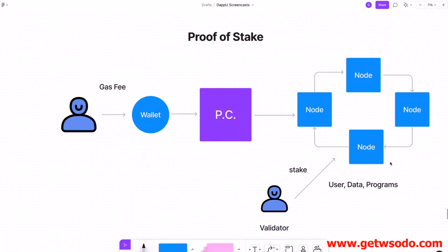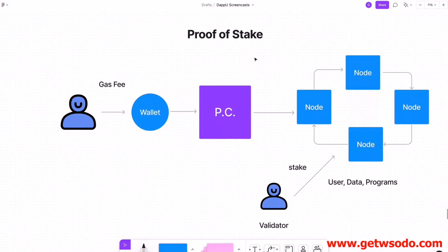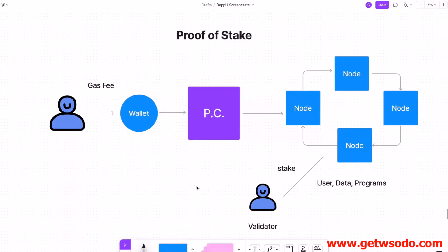Now let's look at another consensus mechanism called proof of stake. And this is a very popular one among many smart contract platforms, especially on the new and improved version of Ethereum. So let's look at how that in particular works. So again, you have a user who's paying a gas fee with their wallet to send a transaction to the network, and here's all the nodes in the network. So how do they achieve consensus?